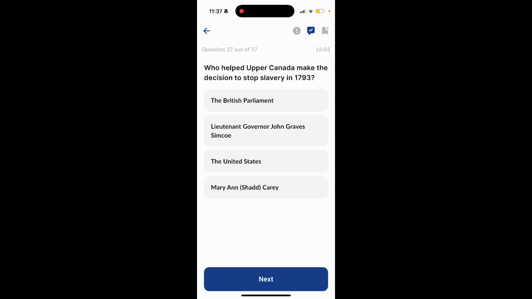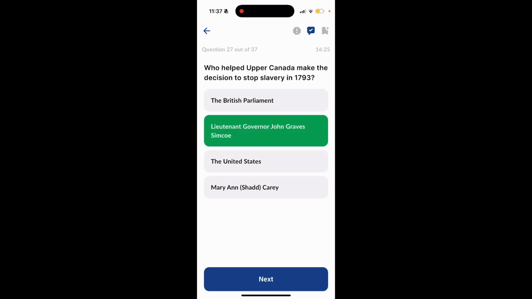Question 27. Who helped Upper Canada make the decision to stop slavery in 1793? The British Parliament, Lieutenant Governor John Graves Simcoe, the United States, Mary Ann Carey. The answer to this question is option number 2, Lieutenant Governor John Graves Simcoe.